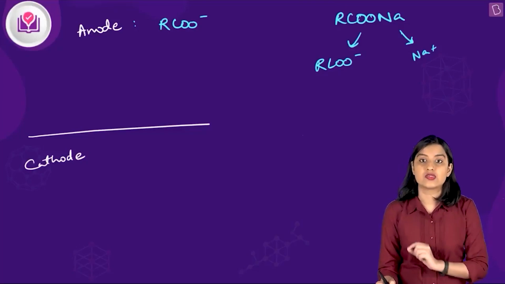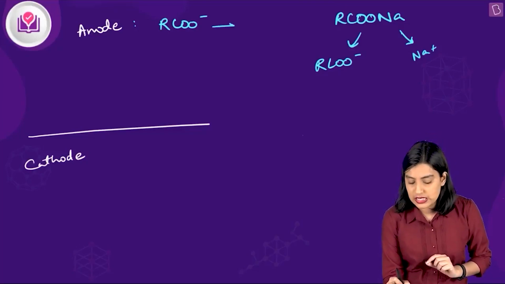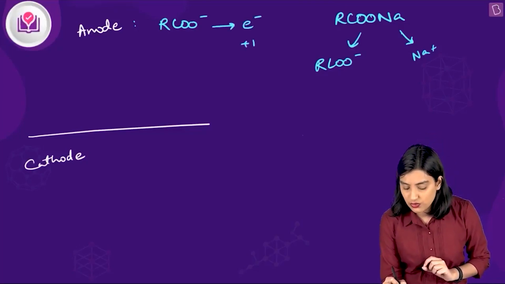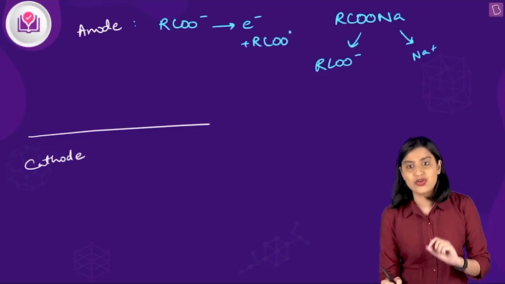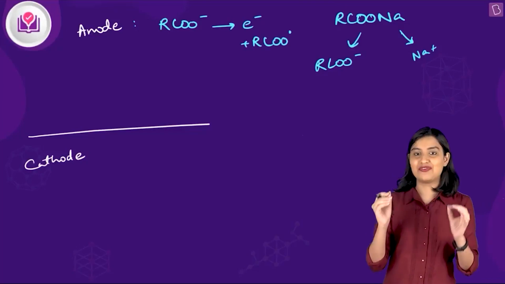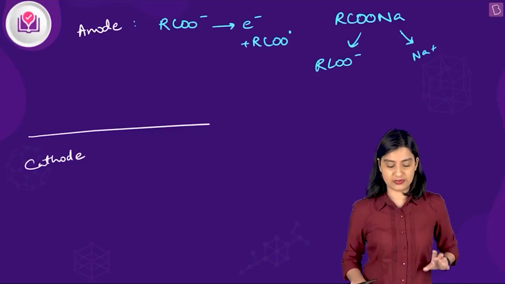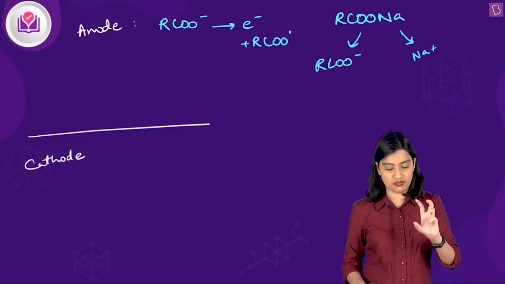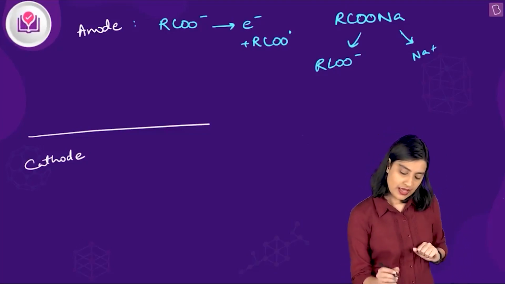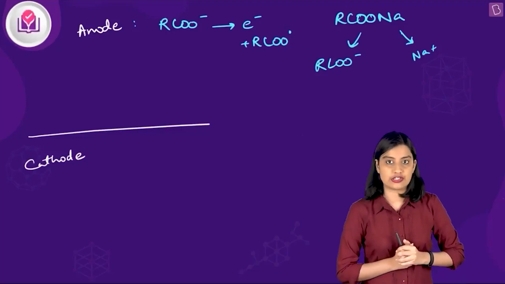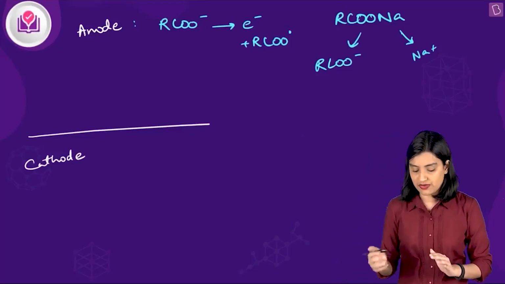Now here it loses an electron, right? So this loses an electron to give you RCOO•. What is the dot? Dot is nothing but a radical. So you have a radical that has been generated. We have lost an electron from the lone pair, and we have a radical generated. Okay, cool.